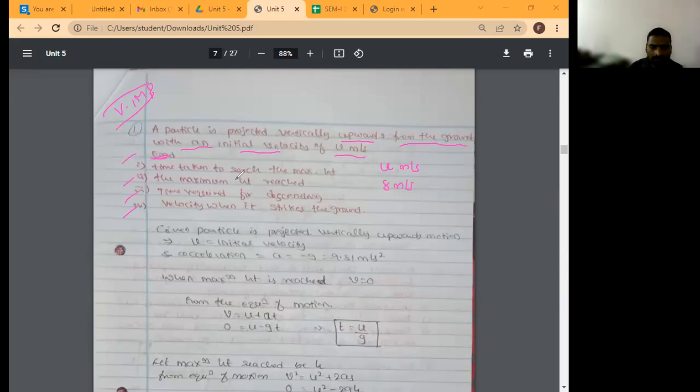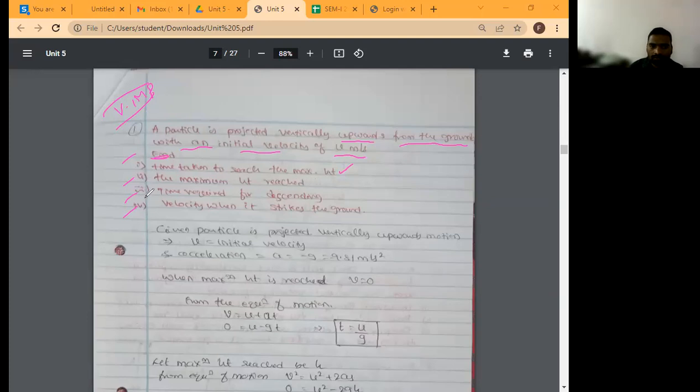Time taken to reach maximum height. Next, second one. Find the maximum height reached.